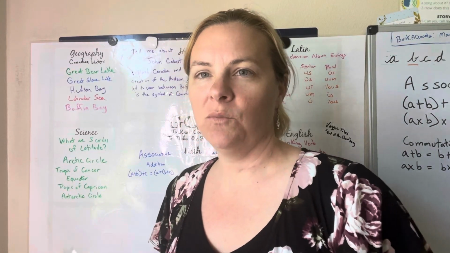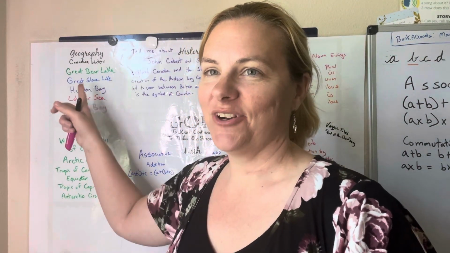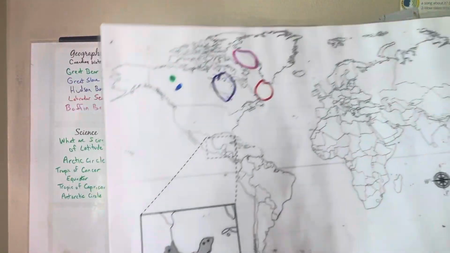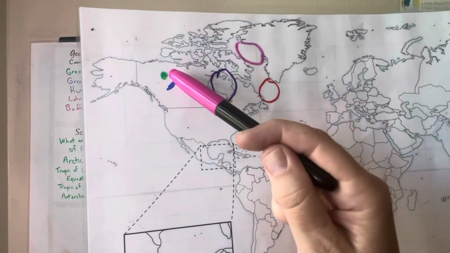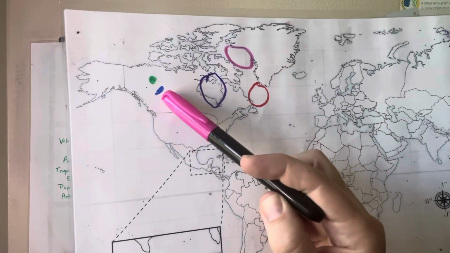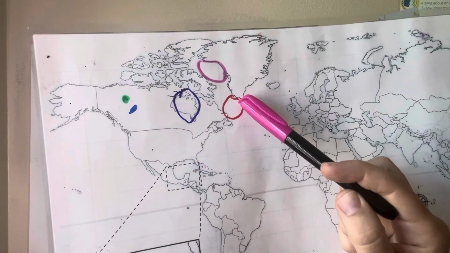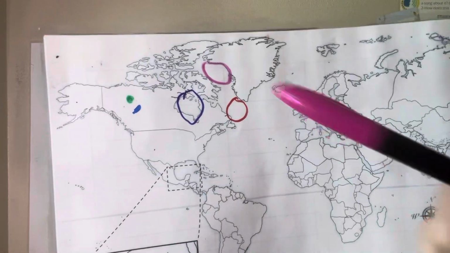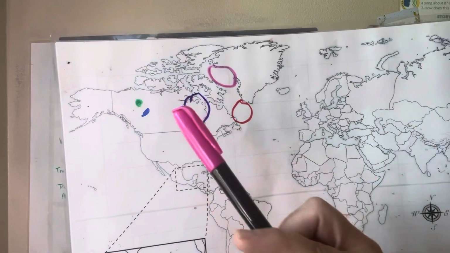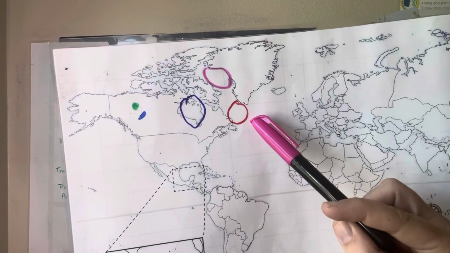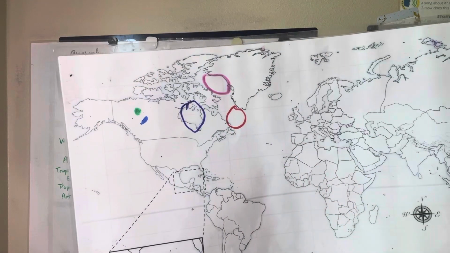CC Cycle 1, Week 21, starting with our geography. We're doing the waters of Canada. So we're coming right back up here to Canada. We have the Great Bear Lake, Great Slave Lake, Hudson Bay, Labrador Sea, and Baffin Bay.